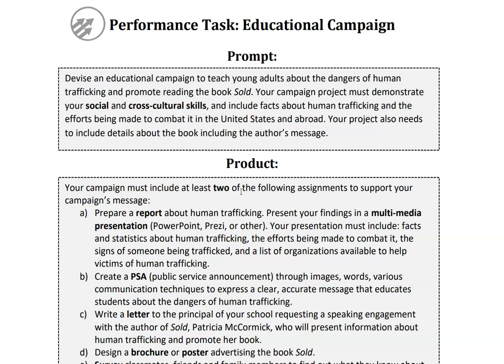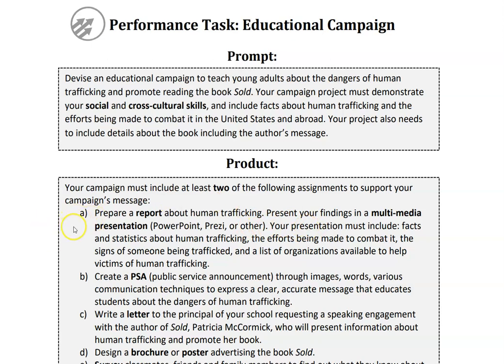For credit 4 of the Sold credits, you're reading the first half of the book. You are going to essentially create two products, the rough drafts of two products. So you can see the prompt here. You're talking about social and cross-cultural skills. This is in regards to human trafficking, which is talked about in the book. Your product is going to be at least two of the following. So you can do more than two, but no fewer than two. So you're going to pick two of these.